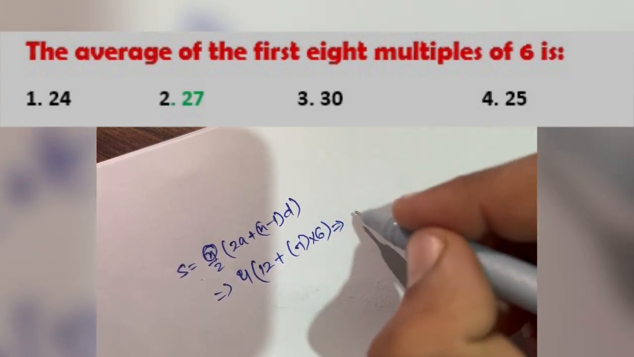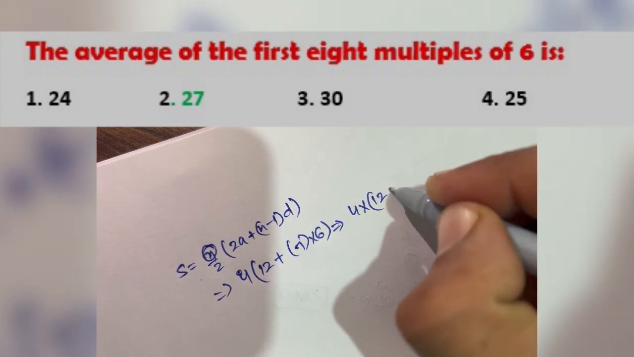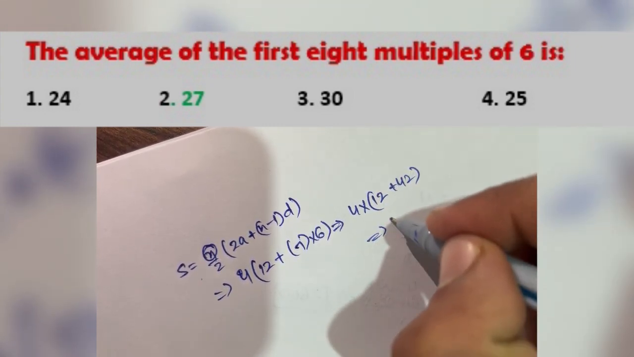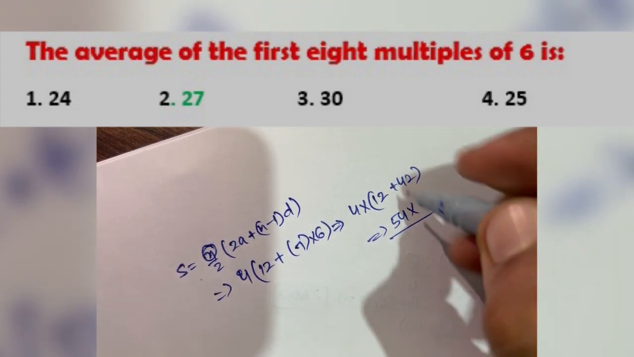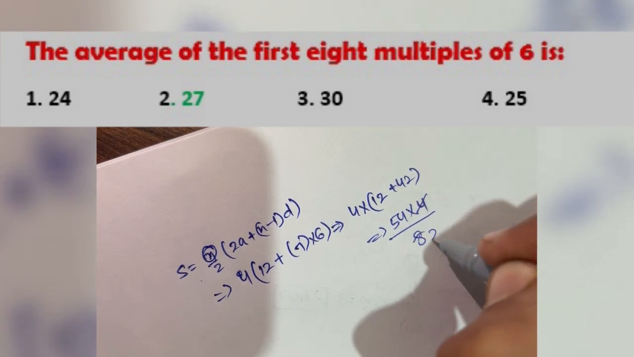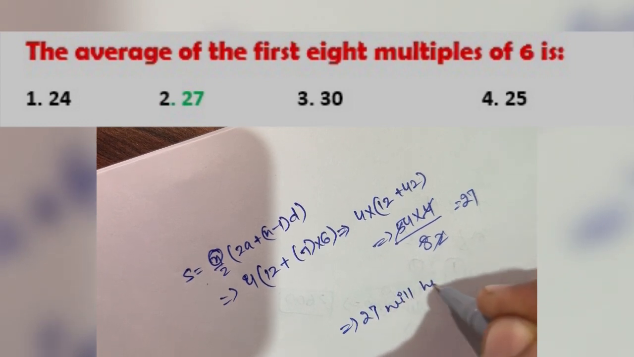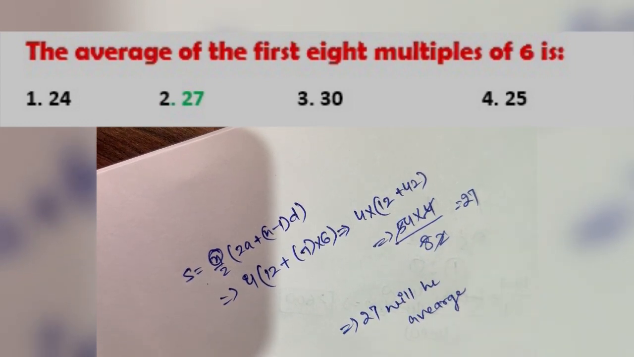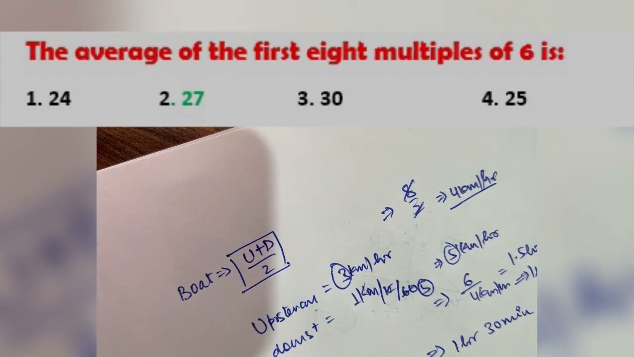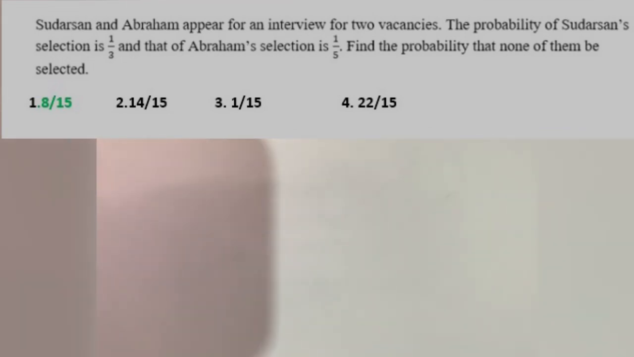So we have 4 into (12 plus 42), and it will be 4 into 54, divided by 8, and it will be 27. So 27 will be the average of the first 8 multiples of 6. Okay, now we have question number 14.